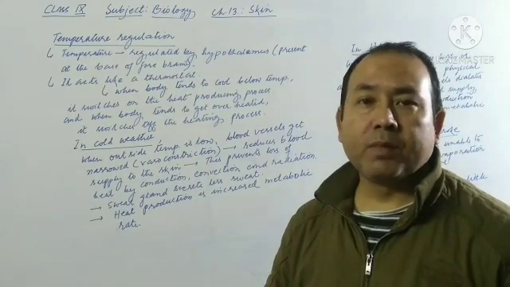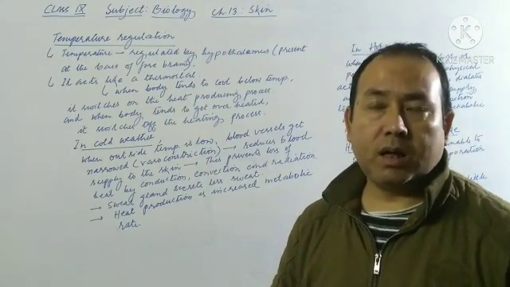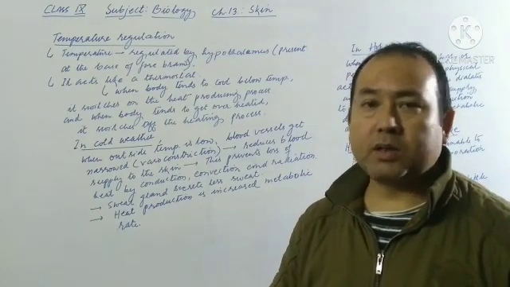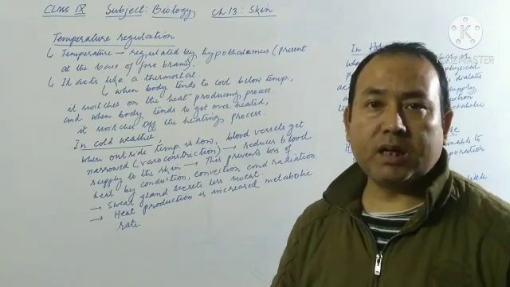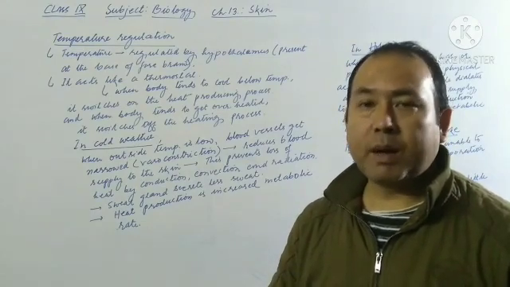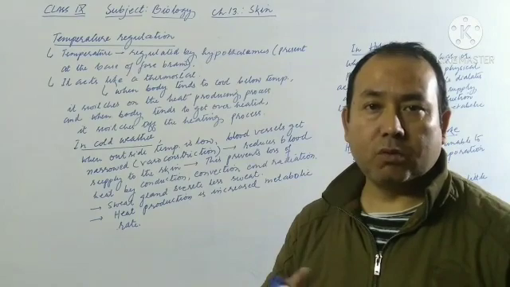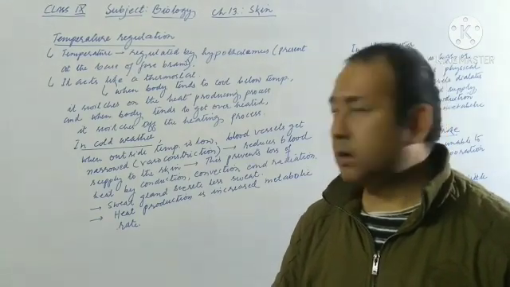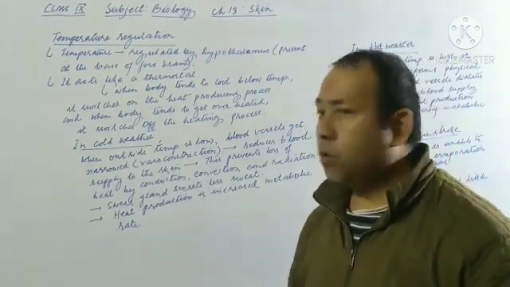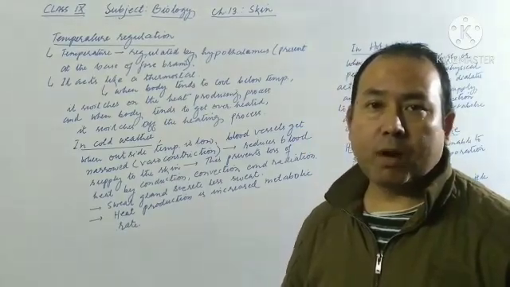Then inside the body, the production of heat is increased by increased metabolic activities. Metabolic activity means oxidation of glucose molecules. So this is how in cold weather our body is kept warmer.